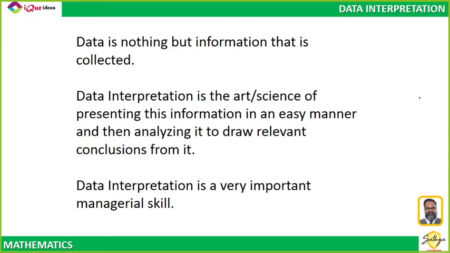So, data interpretation is nothing but the art or the science of presenting the information in an easy manner. Data can be in the form of numbers, it can be in the form of words or sentences. But just writing down things in the form of numbers or just writing down information as words may not be easy to understand, may not be easy to analyze. So, putting the data in a format where people can easily understand it is actually data interpretation.